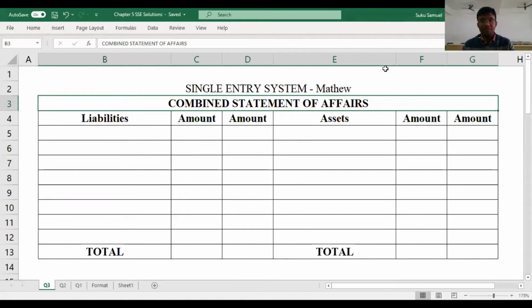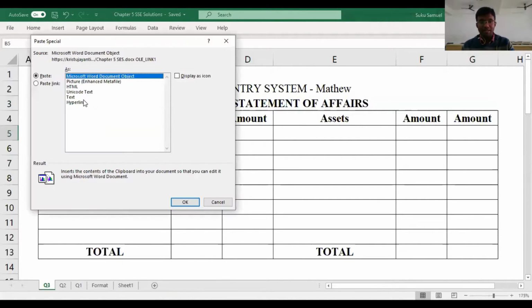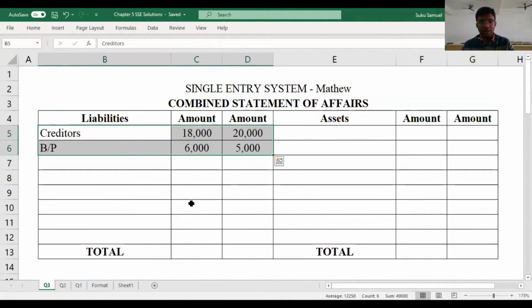With that note, let's start off with the preparation of the statements. The first statement that we will be preparing is the combined statement of affairs. In the combined statement of affairs, we will be going with the liabilities at first. So what are the liabilities that we have over here? The liabilities that we have over here are creditors. Creditors opening amount is 18,000, and closing 20,000. Bills payable 60,000, and then 50,000. These are the items that we have mentioned in the question.